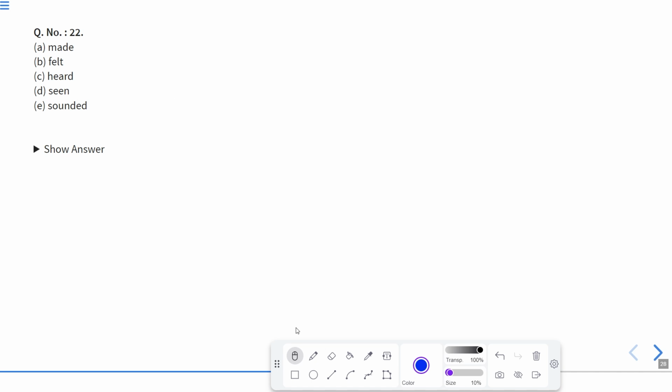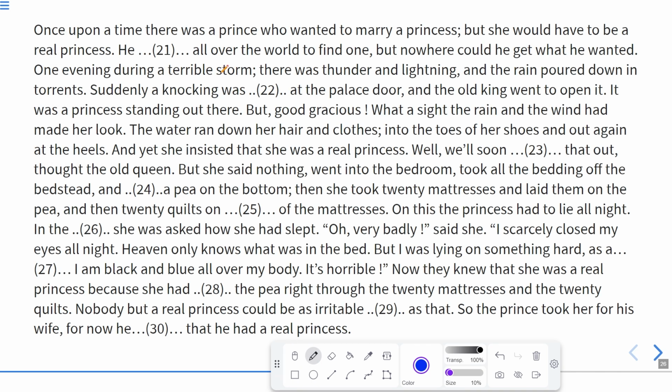Obviously, the knocking must have been heard. So the correct answer here should be heard. You cannot feel the knocking. So the knocking was heard at the palace door, and the old king went to open it.